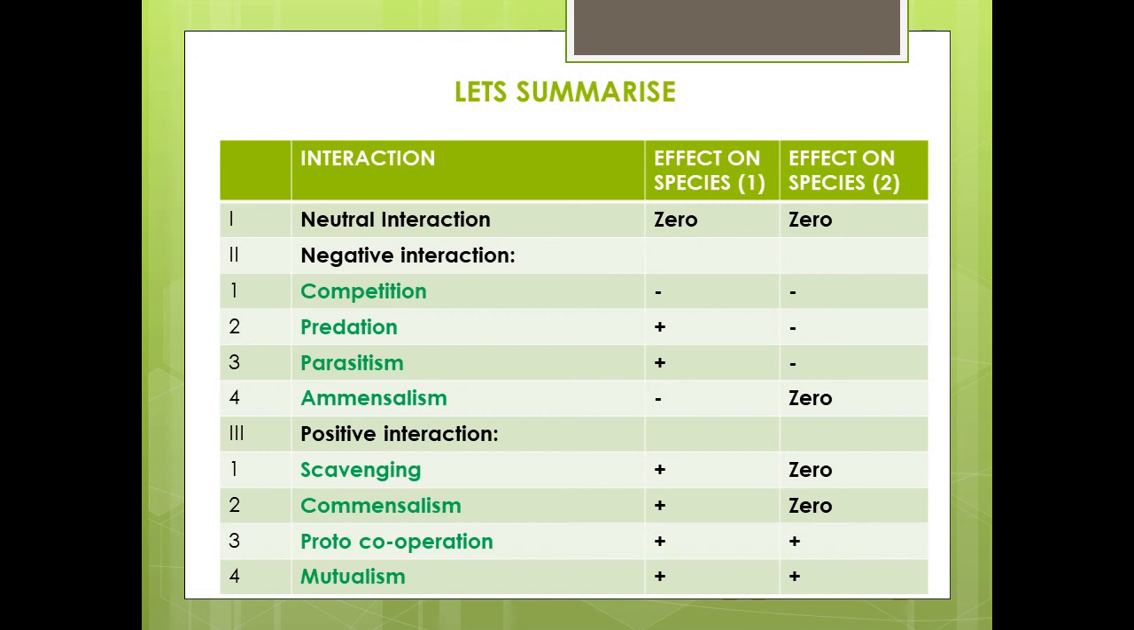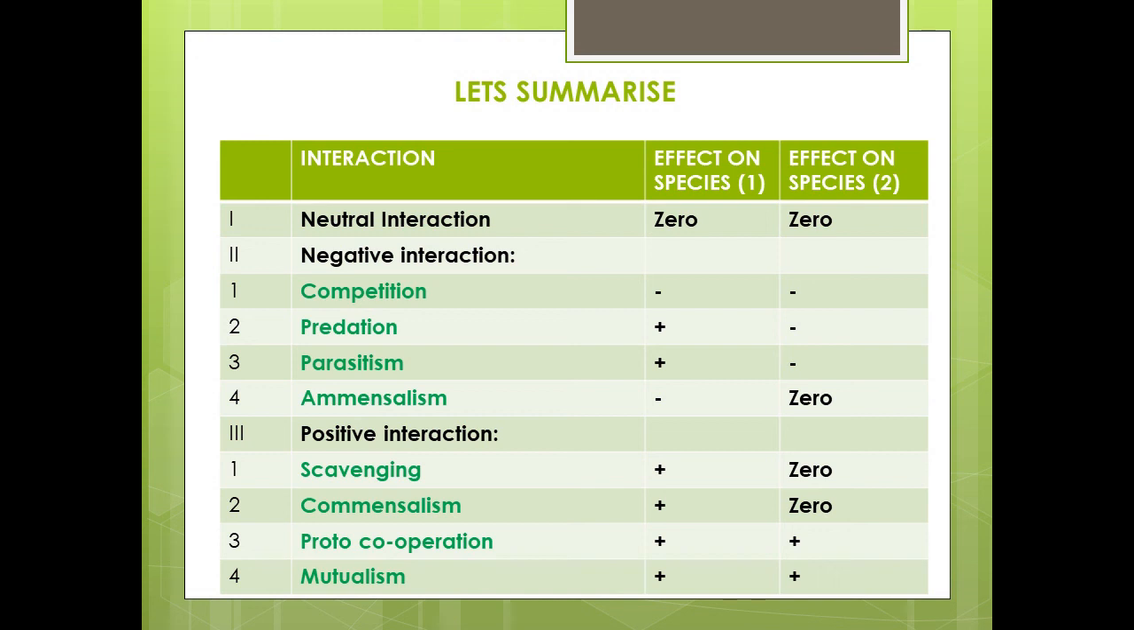Now let us summarize. In neutral interaction, the effect on species 1 is 0 and the effect on species 2 is 0. In negative interaction, competition, both species 1 and species 2 are negative. In predation, it is positive for the predator and negative for the prey. In parasitism, it is positive for the parasite and negative for the host. In amensalism, one species gets affected whereas the other remains unaffected, so it is 0.